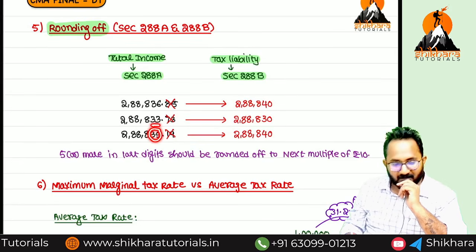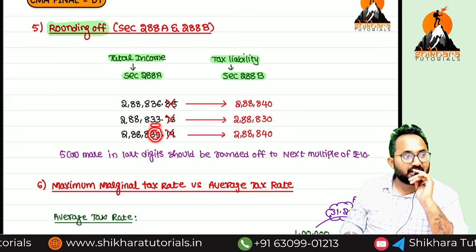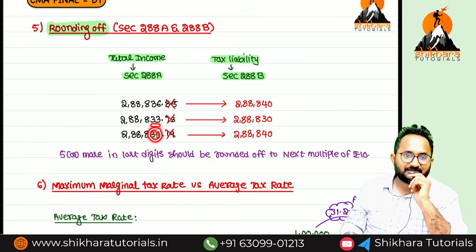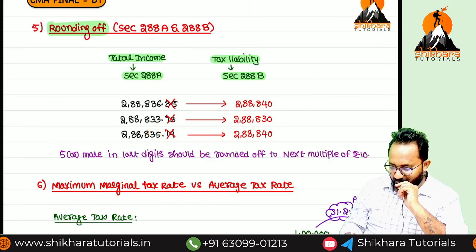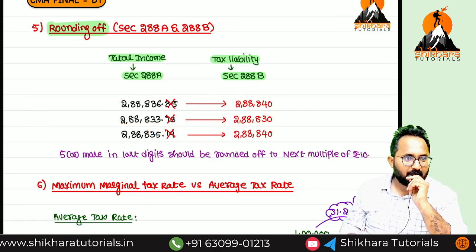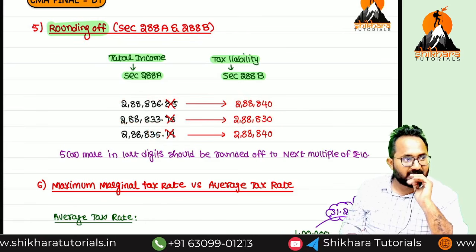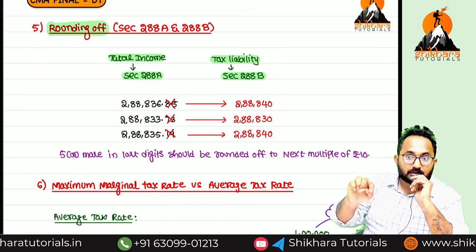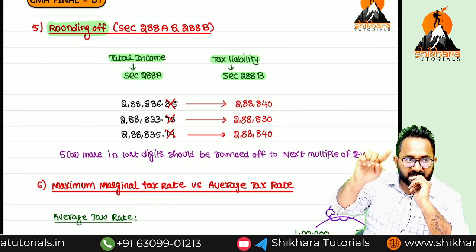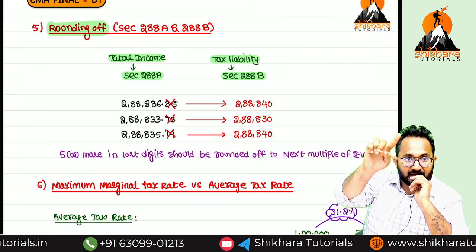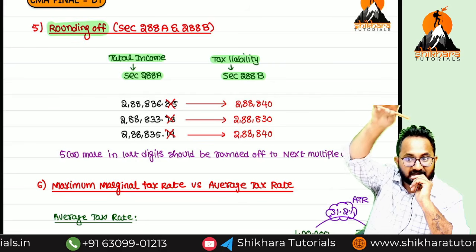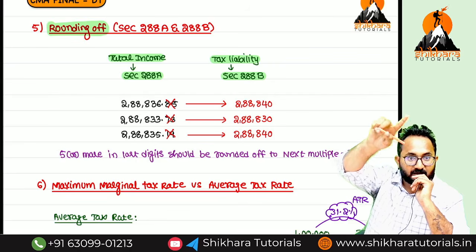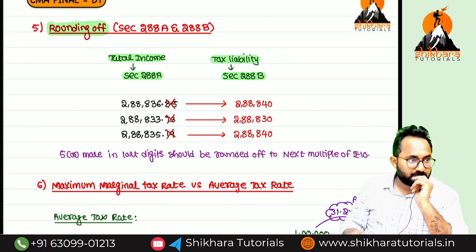Then what about 5? Here only you will get doubt in the exam. Is 5 nearest to the next or the lesser multiple? For the other digits you will not get any doubt. Remember, 5 or more, that is 5, 6, 7, 8, 9, should be rounded off to the next multiple. 1, 2, 3, 4 should be rounded off to the lesser multiple.